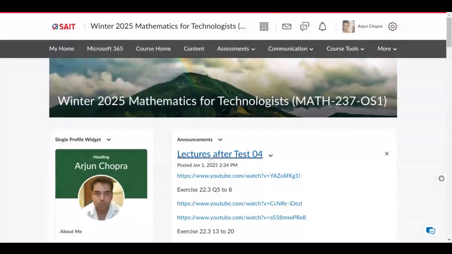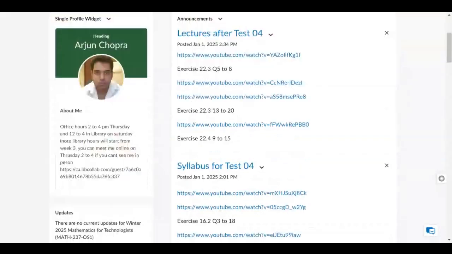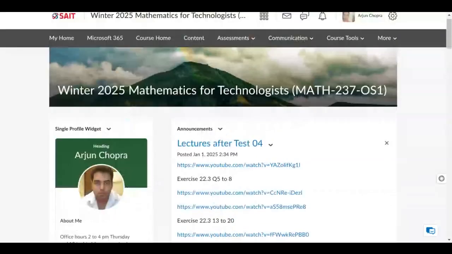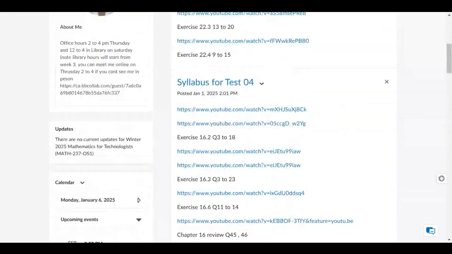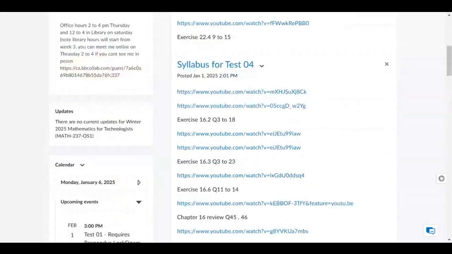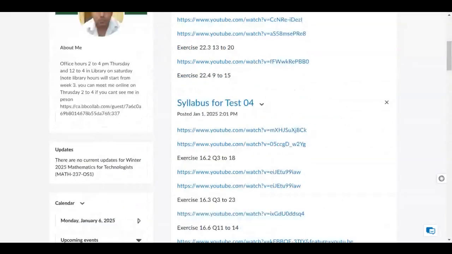And in this course, if I look down here under the announcements, you will see all the information. Pretty much, if you scan through all the announcements, you will be able to get all the information. You don't need to go anywhere. I've tried to make it really simple for you guys this time around, rather than going under the content or anywhere. I posted everything under the announcement section, and down here, upcoming events. So on this page, you will be able to find all the information which is required for this course.